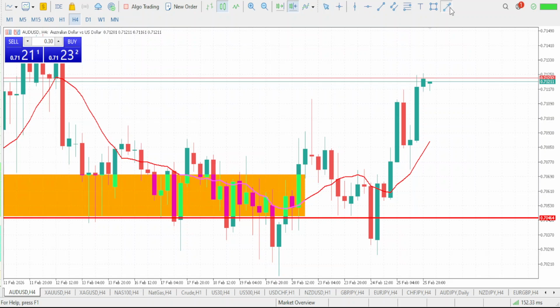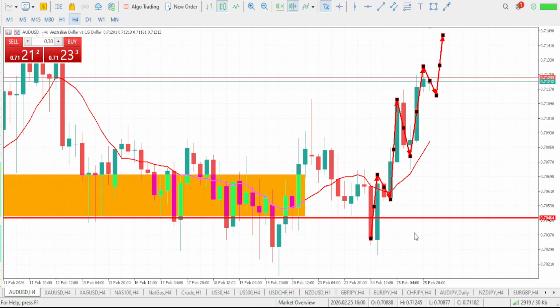Now, take a look at this movement right here. This is our first high that market did give us. Then here comes the higher low. Now, market was able to push up again to form a new higher high. And here comes the higher low, right? Now, market then eventually pushed up again to form a new higher high. So you can expect market to give you a higher low before it eventually pushes up again to form a new high. So above all, a bullish move is what we are going to be expecting on our AUD.